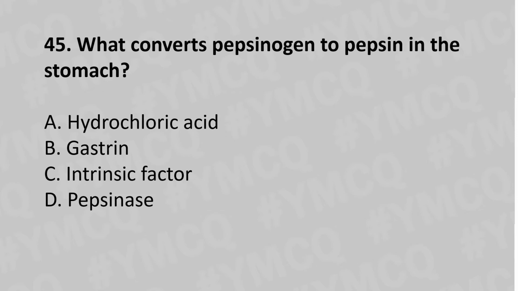Now let's move to question number 45. What converts the pepsinogen to pepsin in the stomach? Option A, hydrochloric acid. Option B, gastrin. Option C, intrinsic factor. Option D, pepsinase. And the answer is option A, hydrochloric acid.